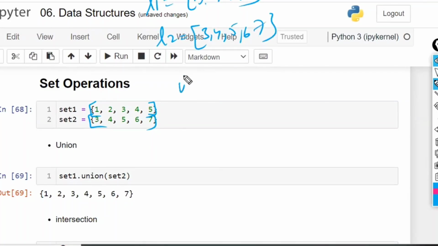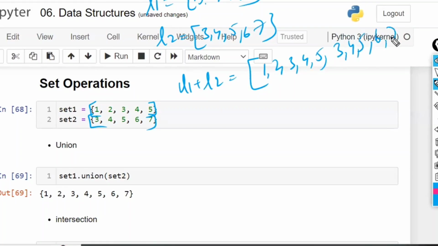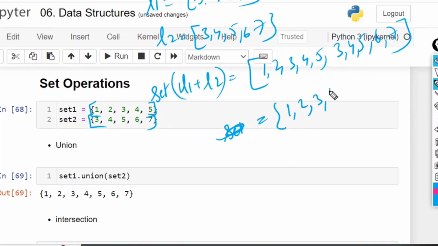Now if I write list 1 plus list 2, I'm going to get 1, 2, 3, 4, 5, 3, 4, 5, 6, 7. Duplicates are also there. Okay, sir. Can you apply the set for that? Okay, I'm applying the set for this, and automatically I'm going to get the output as 1, 2, 3, 4, 5, 6, 7. Okay, fine. This is okay.